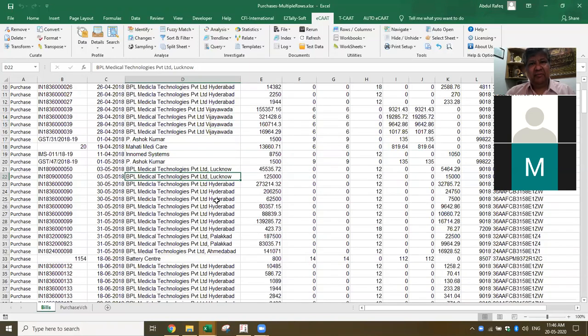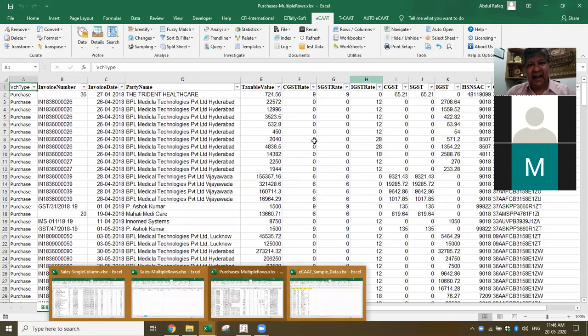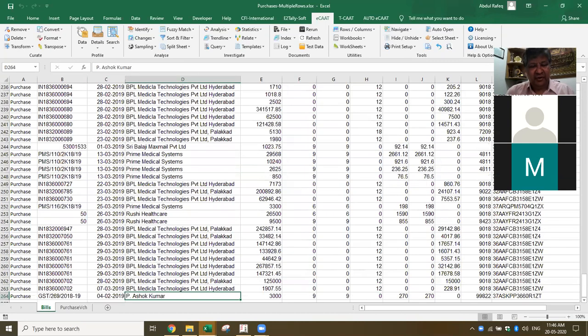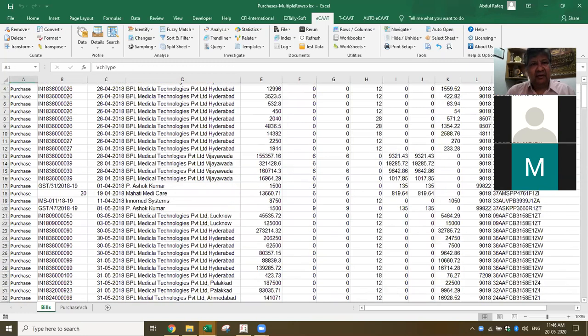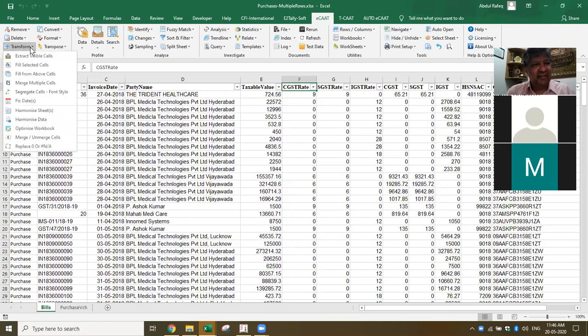Okay, there's no problem. Now, to use this tool, all the data should be in Excel, right? So first we have to import the data into Excel, then use this tool. Yes, this is an add-in to Excel. So you just export the data and keep it in Excel in a structured format. Structured format means the first row has the headers, and in between there are no blank rows. The column names should also be properly harmonized. We have a function called harmonize sheets that will take care of that.